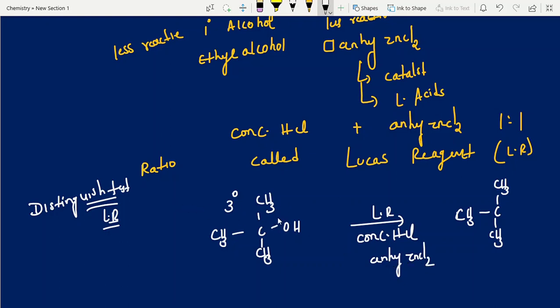Why? Because tertiary alcohol is more reactive. After losing the OH part, a stable carbocation is formed. Carbocation is generally unstable, so why is it stable here? Due to plus I groups, electron releasing groups. Electronic effects I can cover separately in another video.